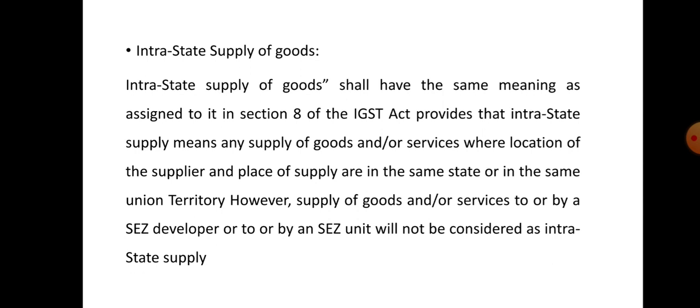Then that kind of supply we treat as an intrastate supply. At the same time, any goods or services supplied by SEZ developers, meaning special economic zone developers, or by an SEZ unit will not be considered as an intrastate supply.